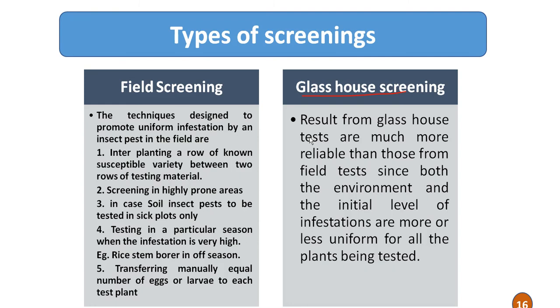Then in case of soil insect pests, they should be tested in sick plots only. Then test in a particular season when infestation is very high, so that uniform infestation will take place. For example, in case of rice stem borer in off season, manually transfer an equal number of eggs or larvae to each test plant. This encourages uniform infestation by an insect pest, so that field screening will be